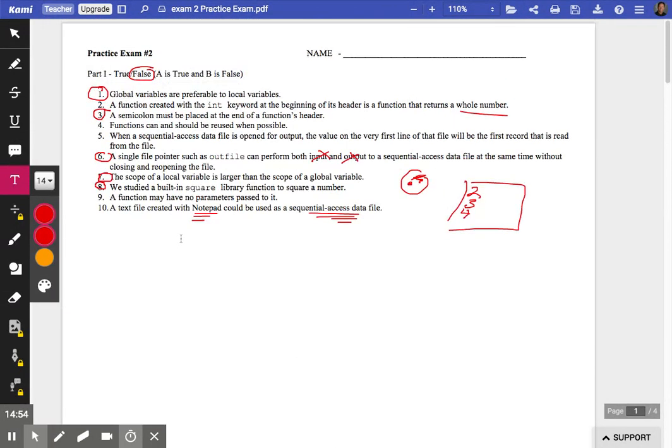And the true false is where all the falses are circled.